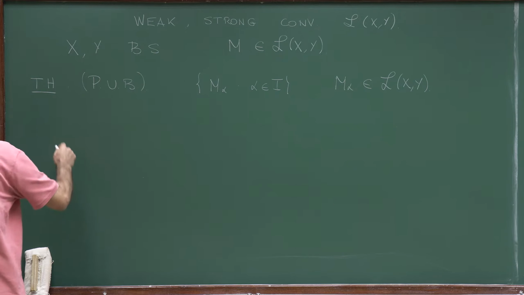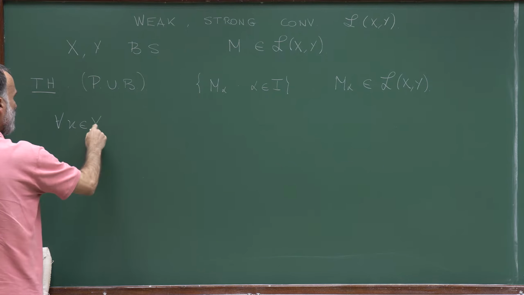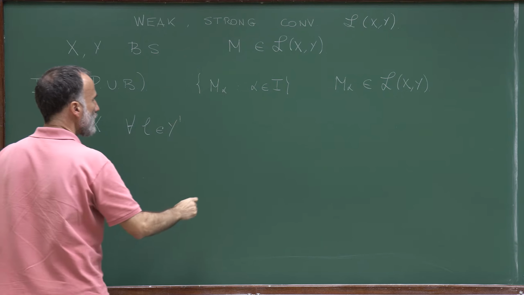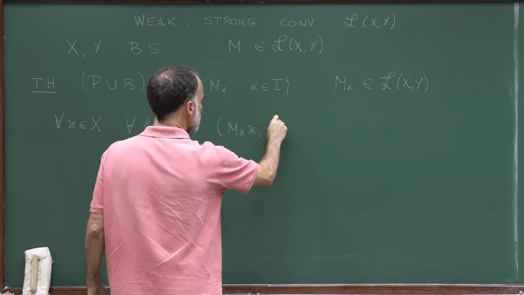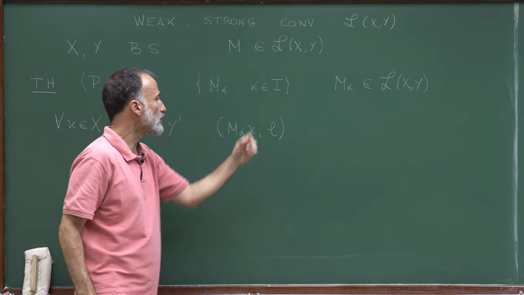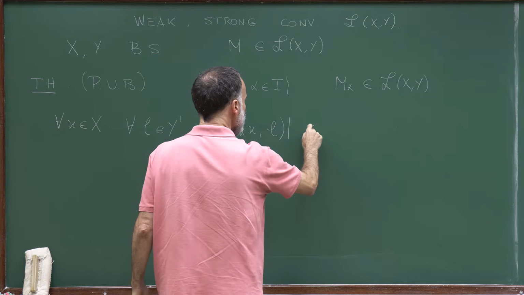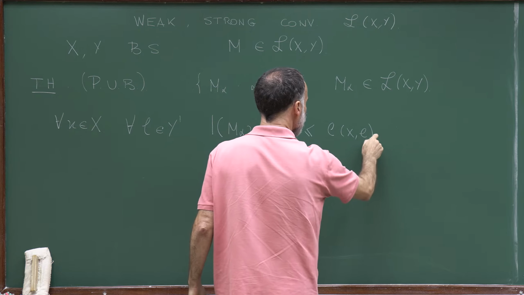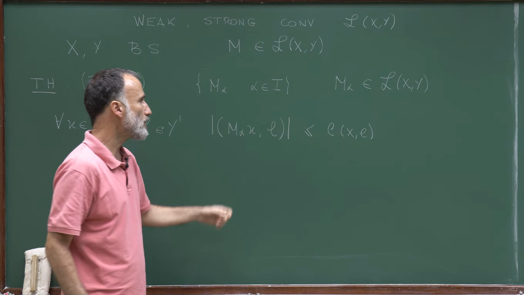And I assume that for any x in X and for any L in Y prime, if you apply L to the point M_alpha x in Y, that this is bounded. So that there exists a constant which depends on x and on L, such that this quantity is bounded uniformly in alpha.